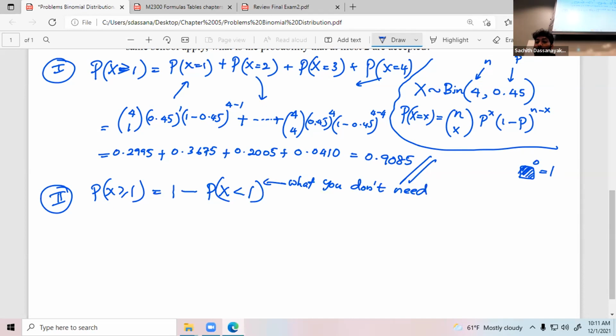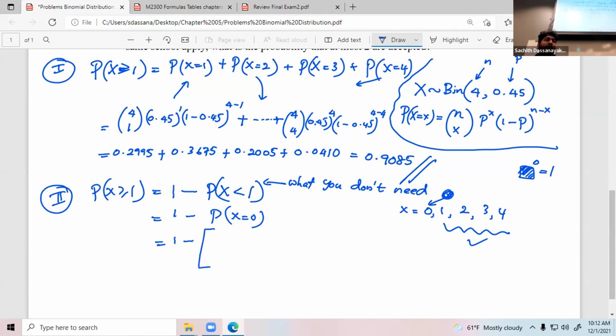Because I told you x has how many values? 0, 1, 2, 3, 4. You need these 4, but you don't need this one. So find the probability of x equals 0, which means 1 minus probability of x equals 0. What is x less than 1? Only 0. These are discrete values. So find this, which means 1 minus. If you use this, don't forget to use a giant bracket. Otherwise, you will mess up the calculations.